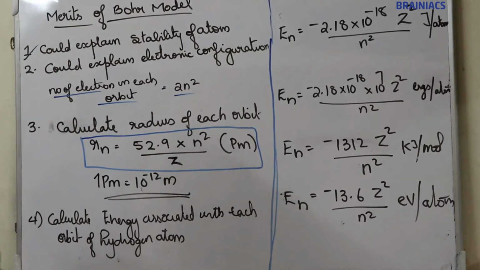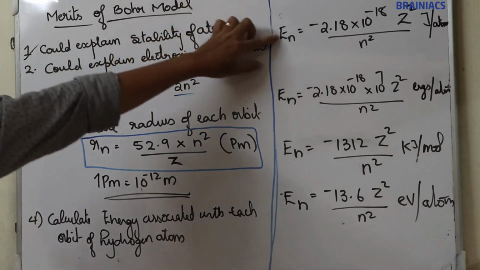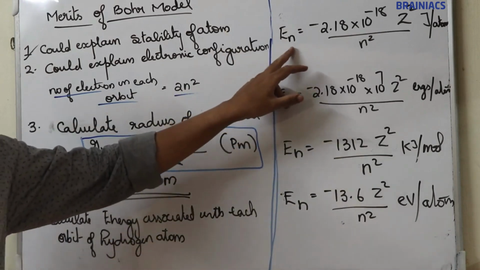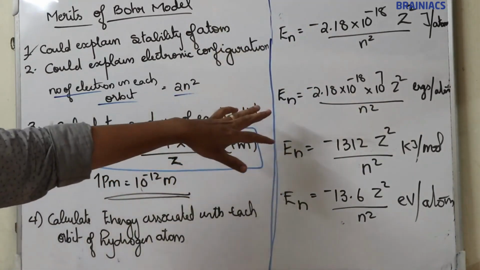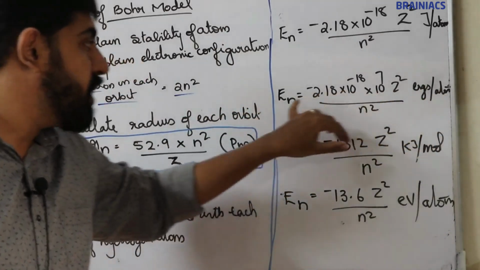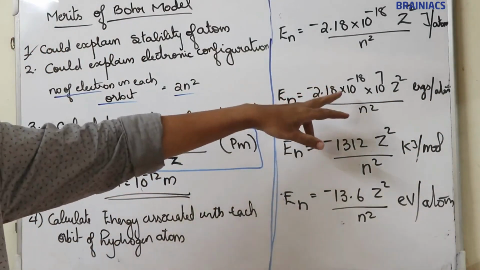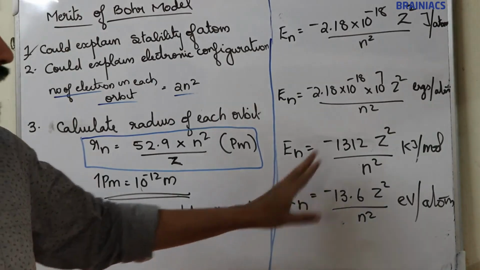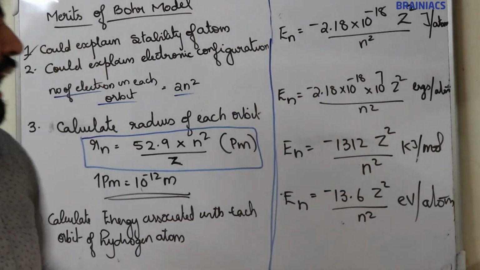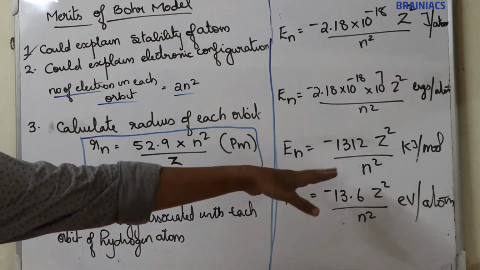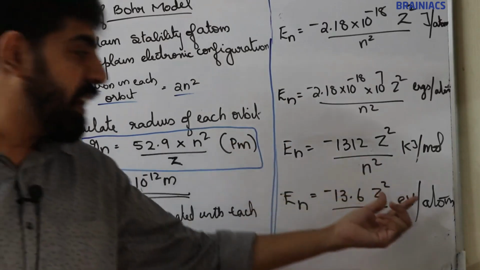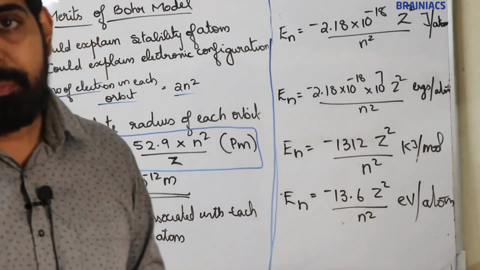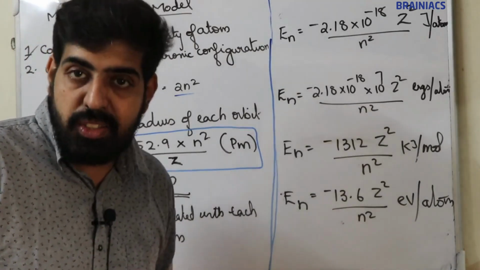Okay. In the case of joules per atom, if energy is expressed in joules per atom, the energy equation is En is equal to minus 2.18 into 10 raised to minus 18 Z square by N square joules per atom. Now if energy is expressed in ergs per atom, the equation is En is equal to minus 2.18 into 10 raised to minus 18 into 10 raised to 7 Z square by N square. If energy is expressed in kilojoules per mole, the energy equation is minus 1312 Z square by N square kilojoules per mole. And if energy is expressed in electron volt per atom, the equation is minus 13.6 Z square by N square. These are the equations to calculate energy of each orbit.